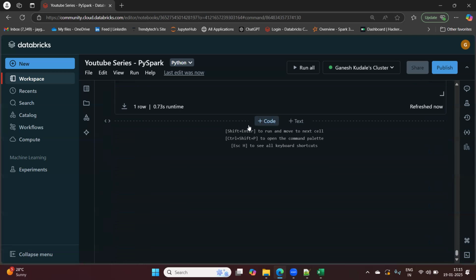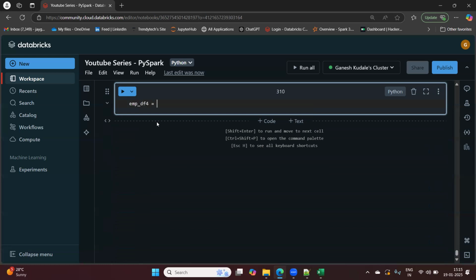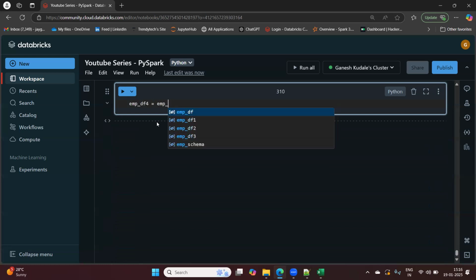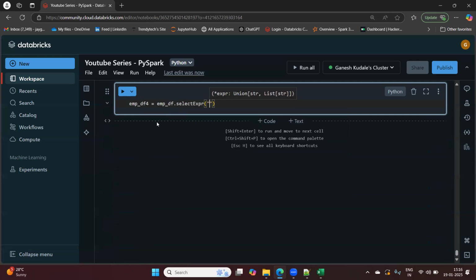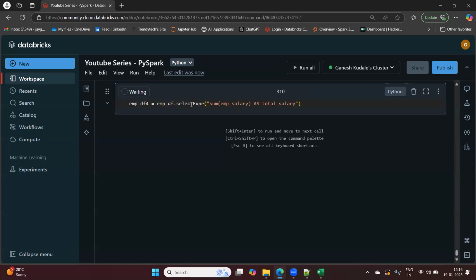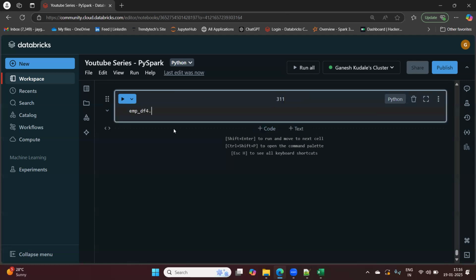Now let's try the same with the selectExpr transformation. empdf4 equals empdf dot selectExpr. What selectExpr expects is again SQL-like syntax: sum of emp salary as total salary. Then empdf4 dot display.